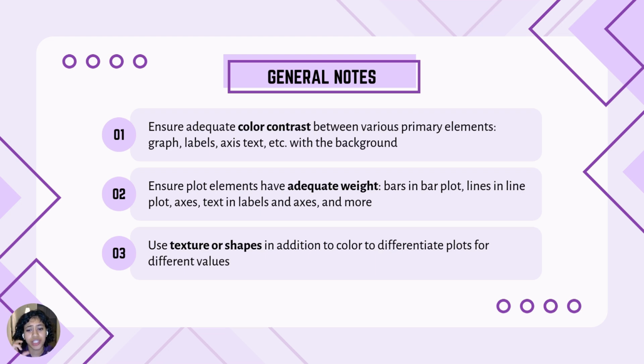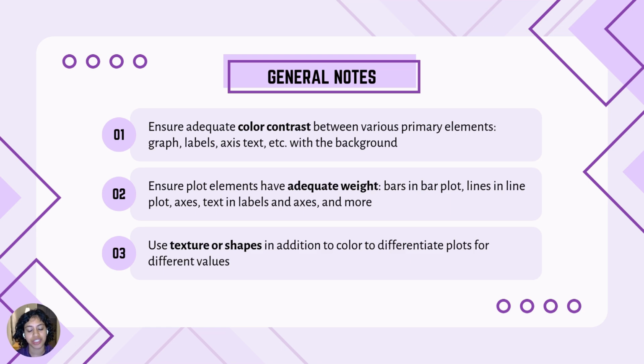Next is making sure you have adequate weights. So in a bar plot, that's the width of your bar. In lines, it's the thickness of the lines, making sure the font sizes used are large enough. So that's the second aspect to consider.